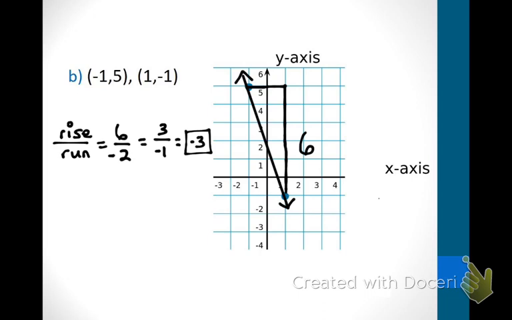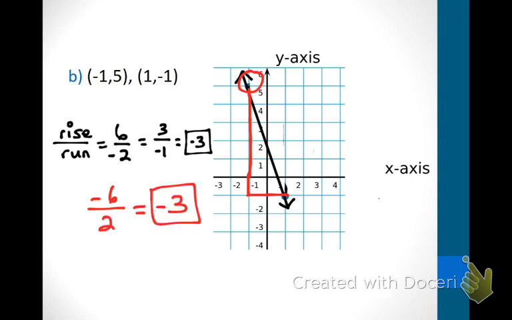Once again, remember, I do not want to see this work that you did, so erase it. But let's say, for some of you, you guys did it the other way. You started here. I'm going to go down 1, 2, 3, 4, 5, 6. Okay? You've got a -6 over, sorry, I need to go down here, 1, 2, which still would equal -3. So it doesn't matter which way you go. Okay? That's all that we're going to do today because we are out of time. So that's everything you need to know for 8.3.